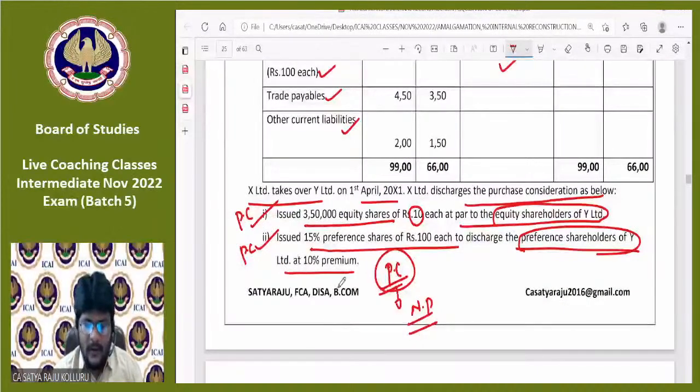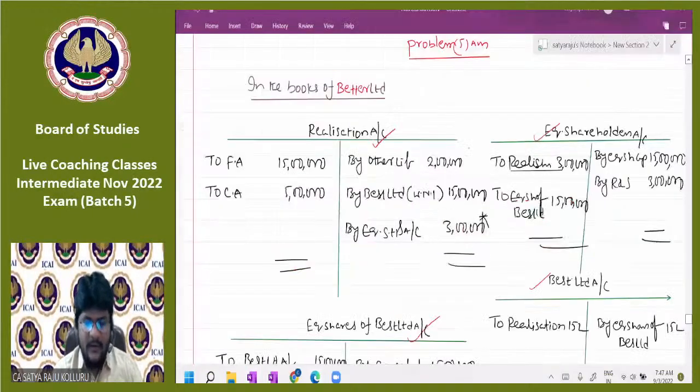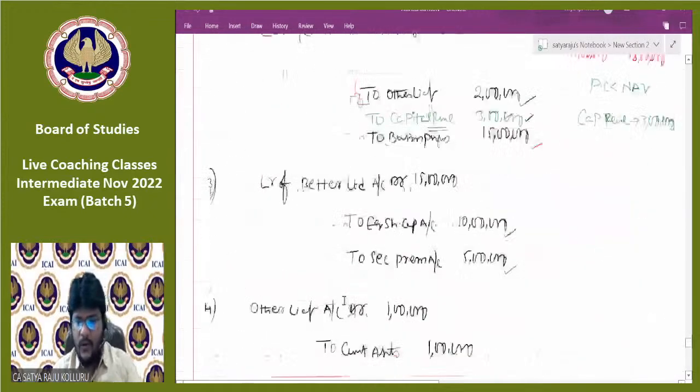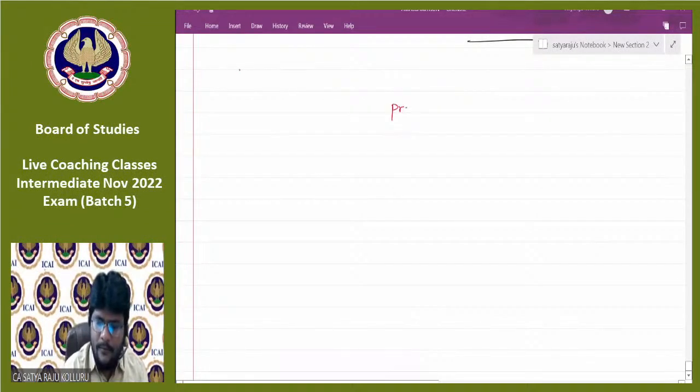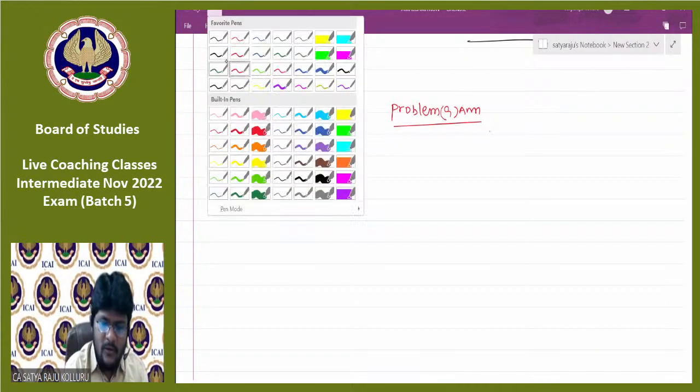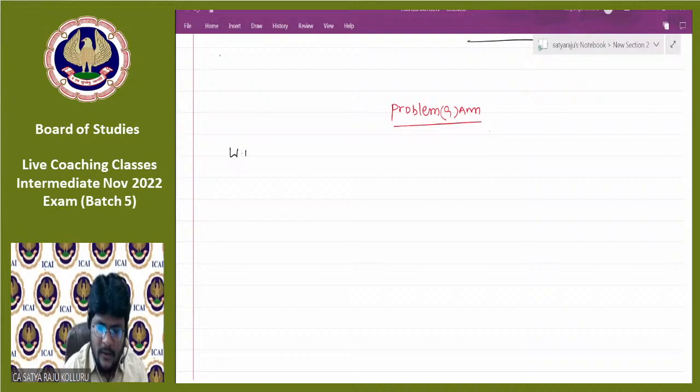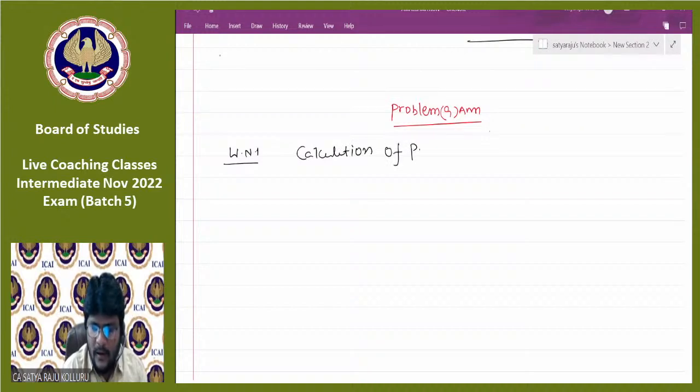So first, let us calculate the purchase consideration amount under my OneNote, roll number 9. They're actually asked to prepare the balance sheet directly. But before preparation of the balance sheet, in the working note, you can calculate PC. Calculation of PC under net payments method.